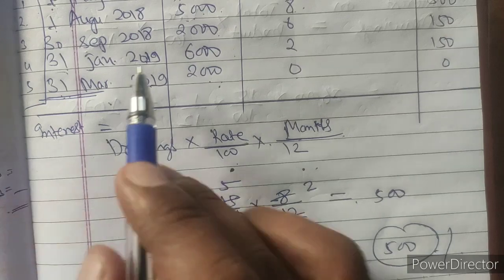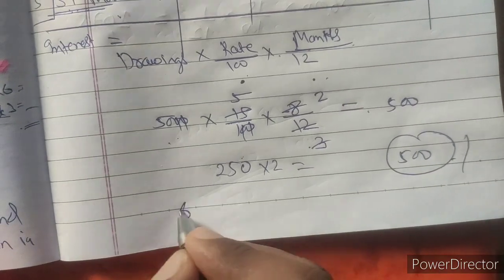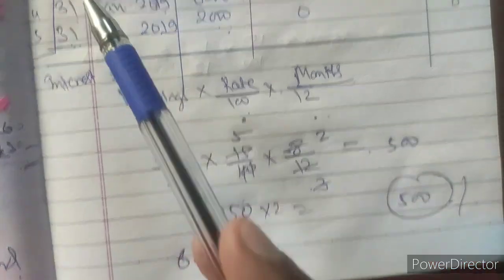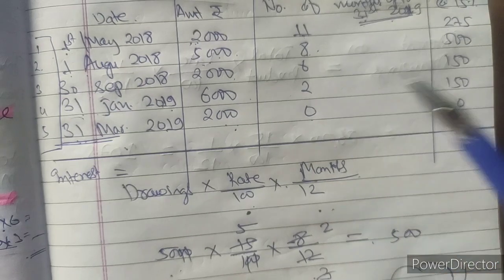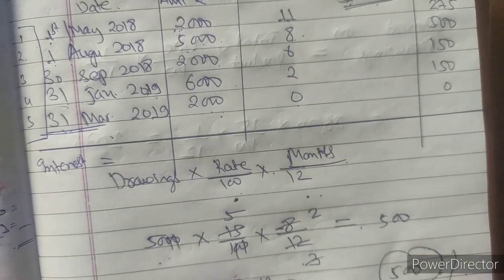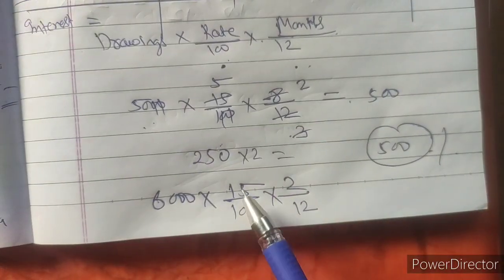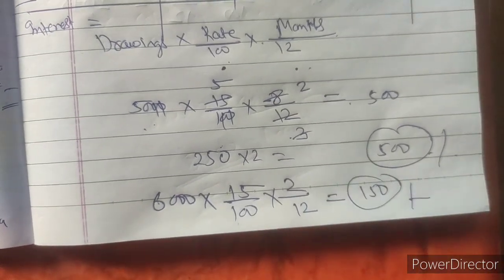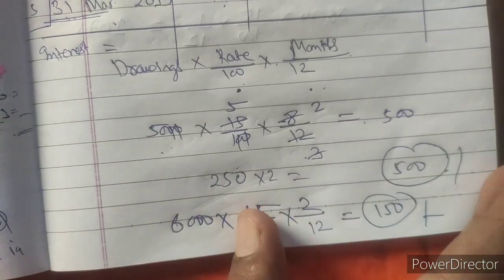Let us take some other example. Let us take this one, 31st January 2019. How much has he withdrawn? 6,000. Then the amount is 6,000. Number of months used: January is over, 31st January, so February and March, only 2 months. So the interest rate is 15 by 100, which is given, and months used 2 by 12: 6,000 into 15 by 100 into 2 by 12. So what will be the amount? The amount will be 150. Hope the calculation of interest on drawing by the simple method is clear to you. Okay, this is it for the simple method.